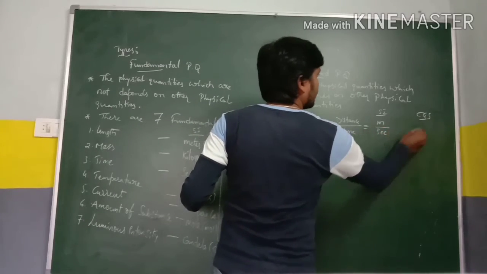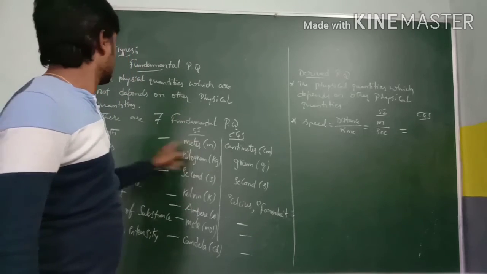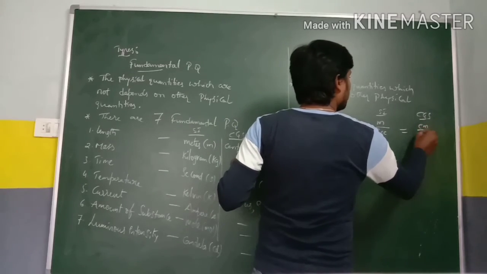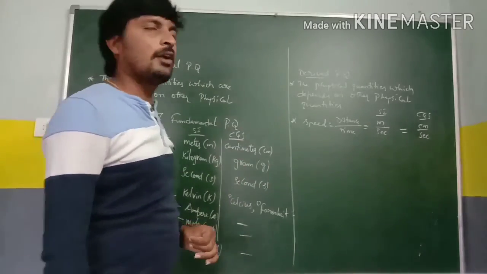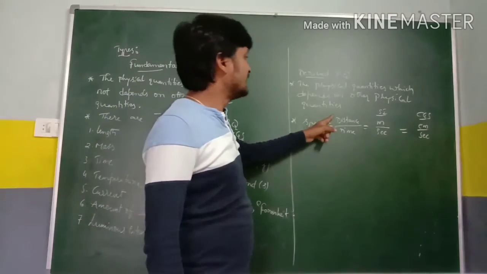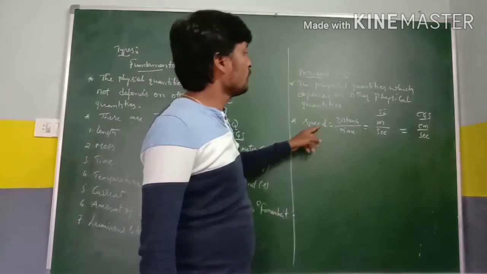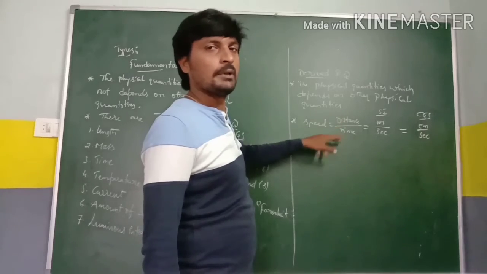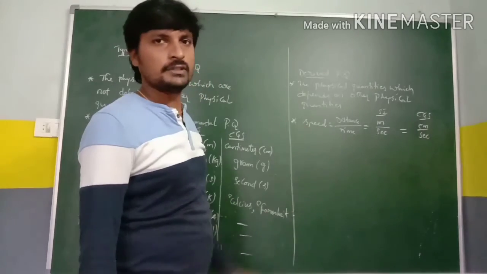Coming to the CGS. CGS distance is nothing but length. Distance unit is centimeter, and for time it is second. Centimeter by second. Why is it called a derived physical quantity? Here the speed depends upon distance and also time. So it depends upon two fundamental physical quantities. That's why we call it a derived physical quantity.